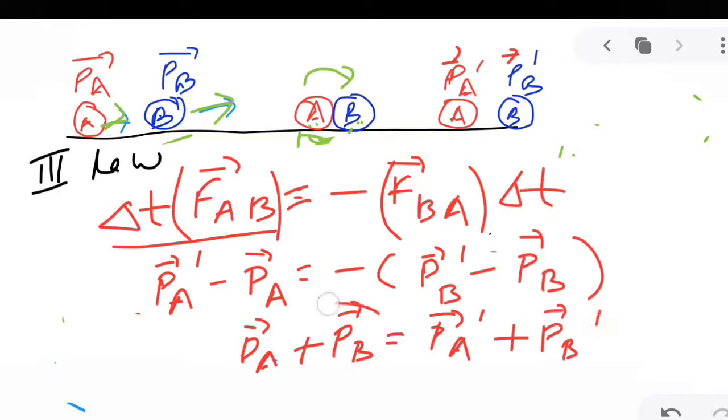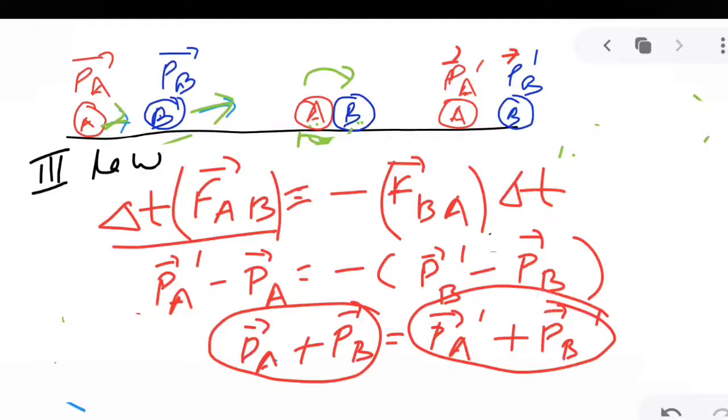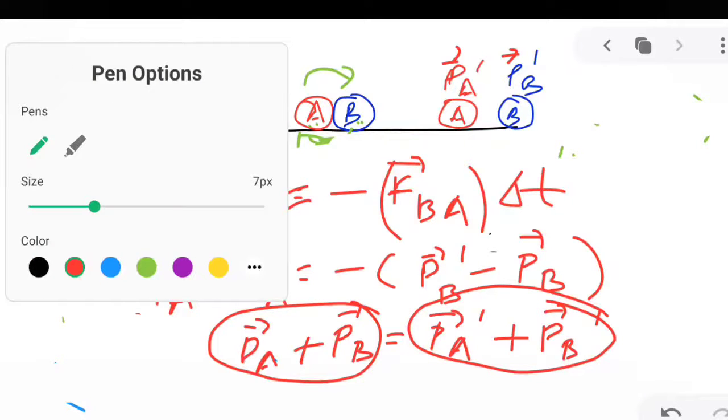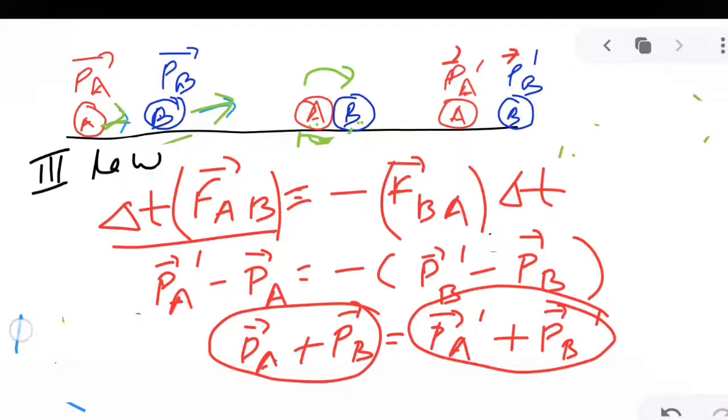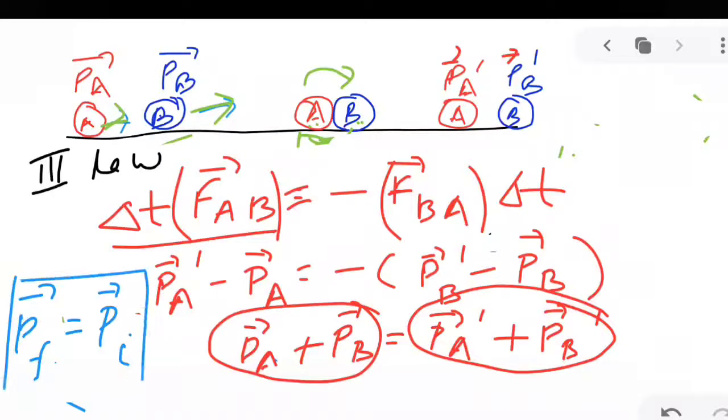What is this? This is the total initial momentum and this is the total final momentum. So the final momentum PF is equal to the initial momentum. That means the momentum is conserved; there is no change in momentum. And this happens when there is no external force.